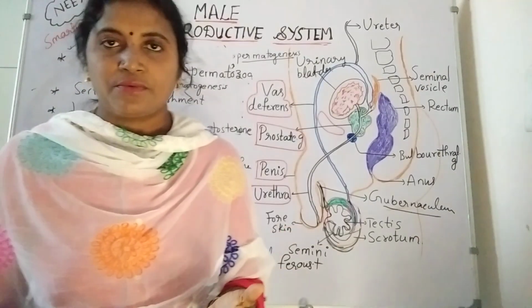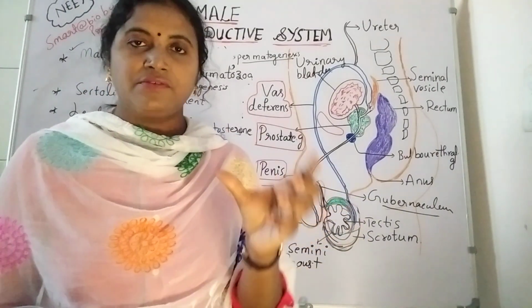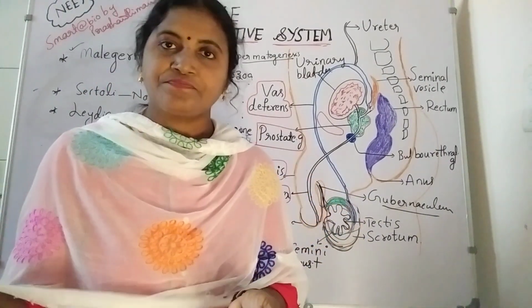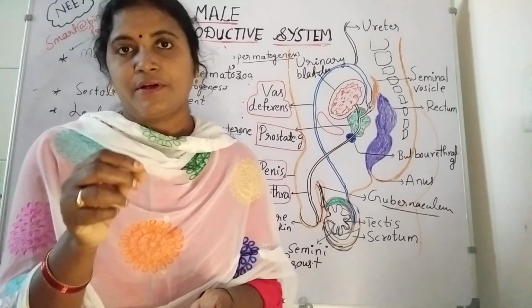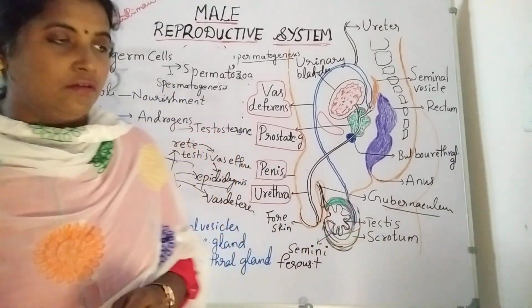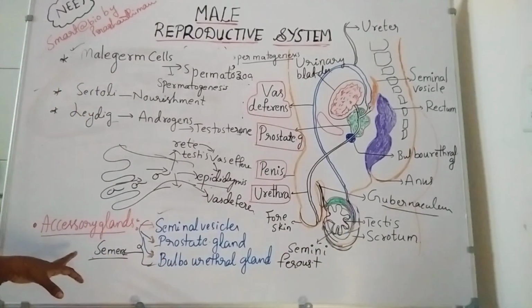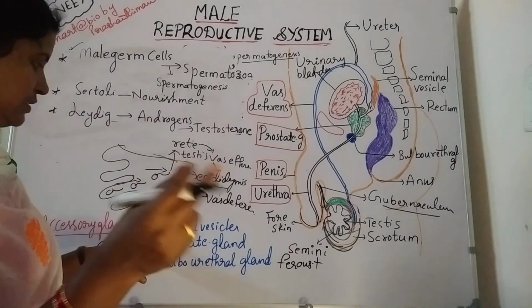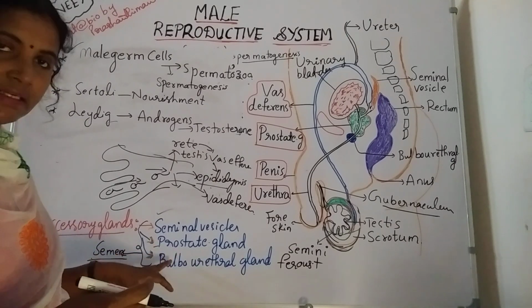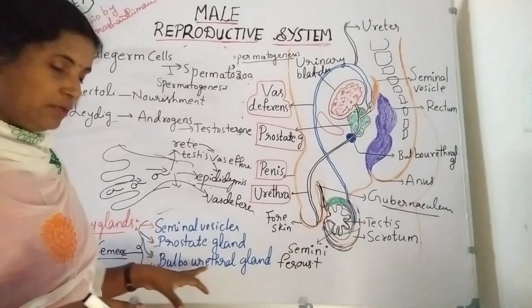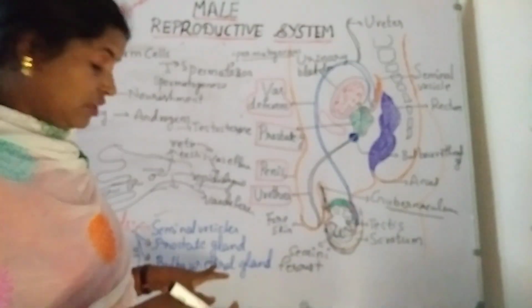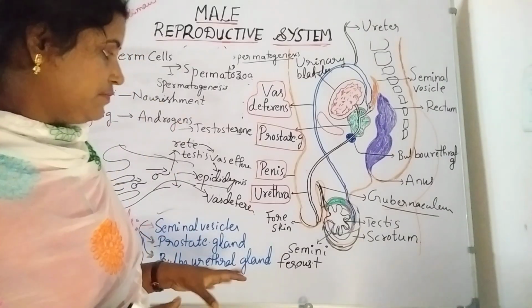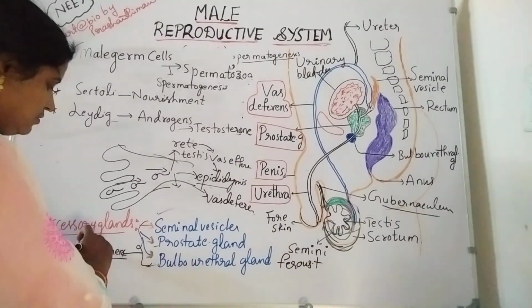During the insemination process, they activate the sperms to reach the female reproductive cells. Next, the accessory glands: the seminal vesicles secrete the semen fluids, the prostate glands release enzymes, and the bulbourethral glands also secrete enzymes. Together they form semen.